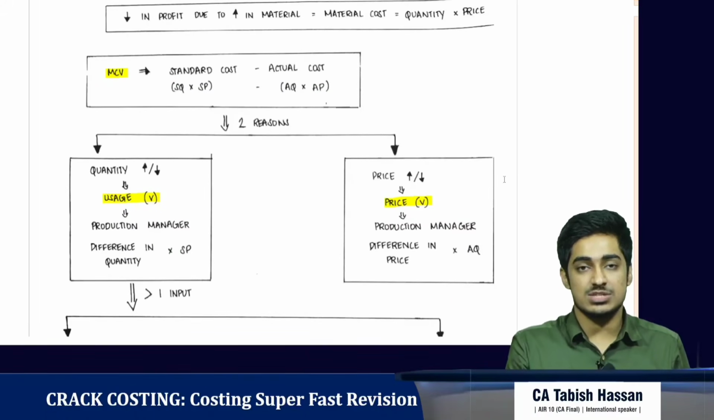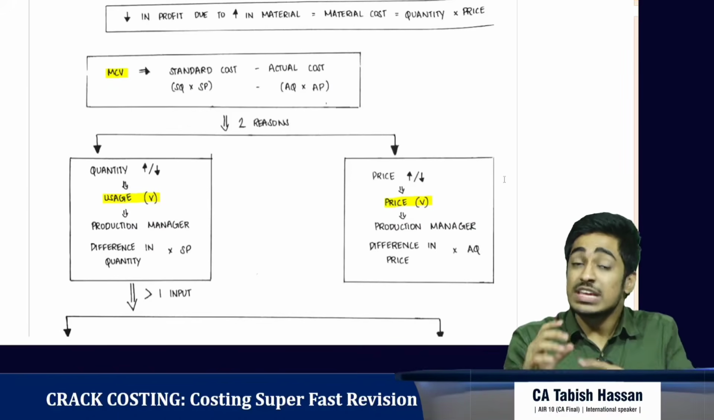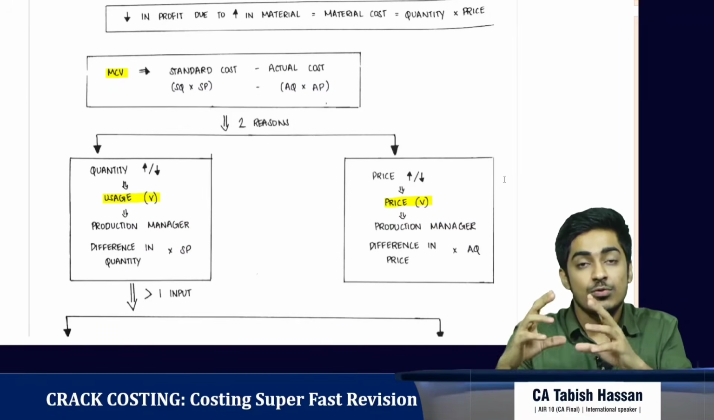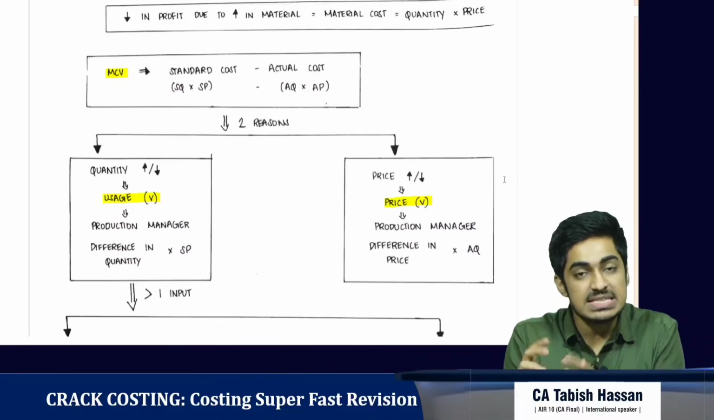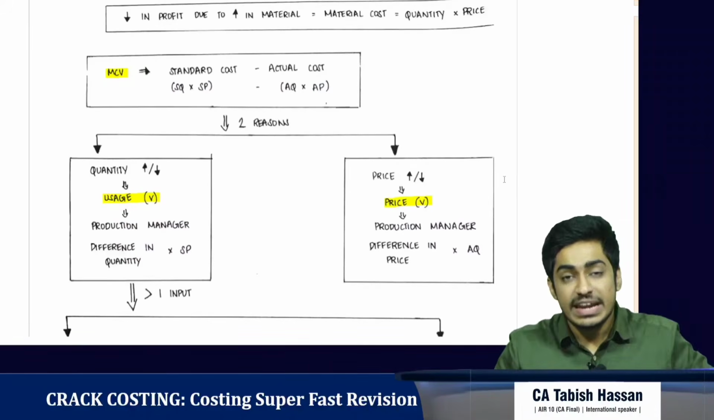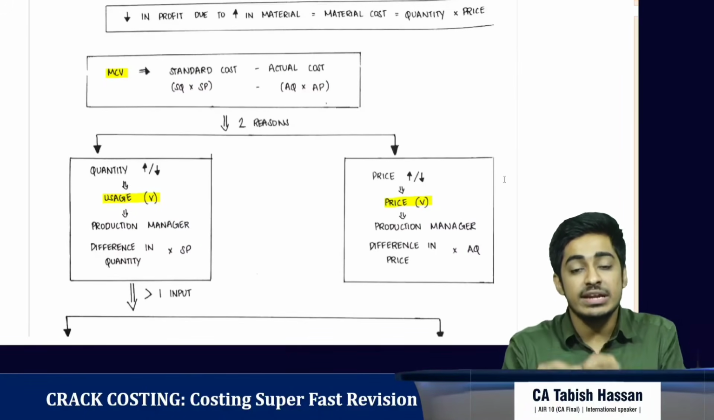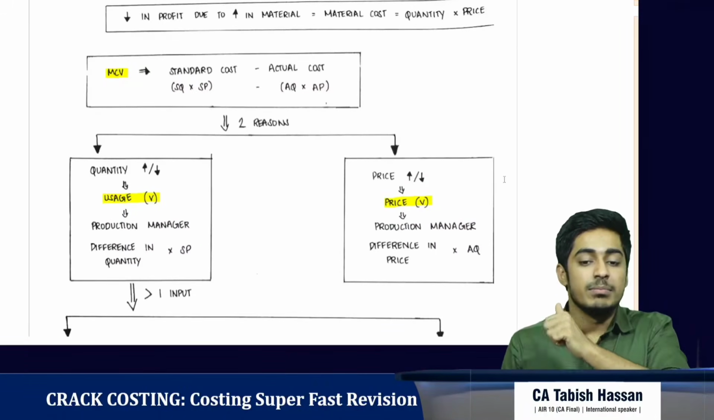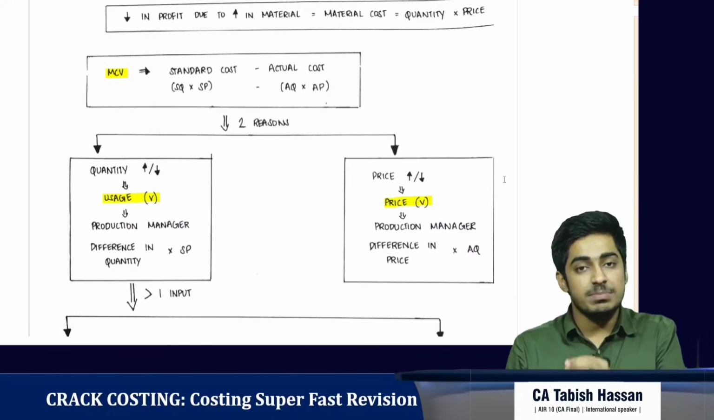Purchase manager is responsible. How do we get it? What has changed? Price has changed. So we get the variance as difference in price into actual quantity. Why actual quantity? Because for the entire quantity, the purchase manager was responsible to get it at the right price. So that is material price variance. That is difference in price into actual quantity.